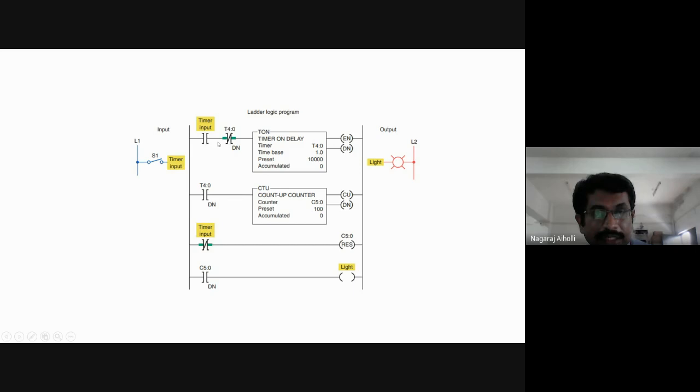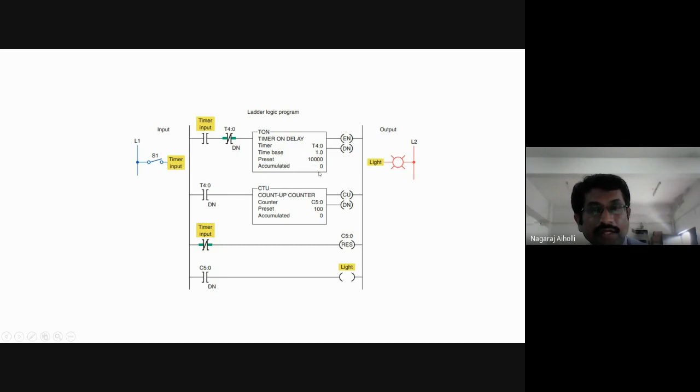If this is 0, it is activated, again it is becoming true, and this will be turned on. Fine. As this is turned on, again the done bit will be 1. When this is 1, again it will count next time from 1 to 2. Previous count was 0 to 1. The next time it will count from 1 to 2. As it counts from 1 to 2, the done bit is still not 1. The same process is repeated for how many times?